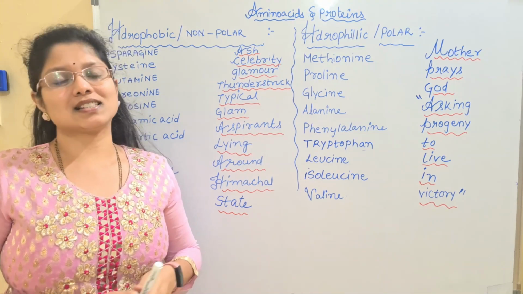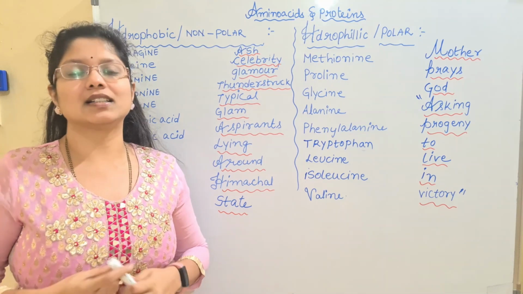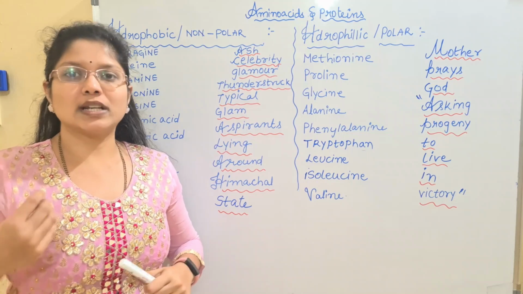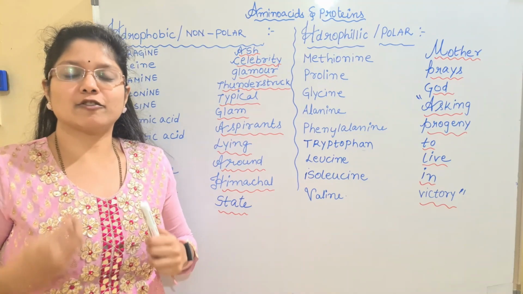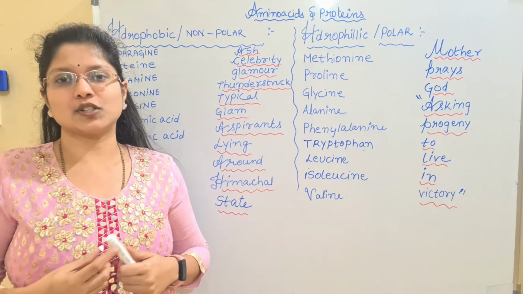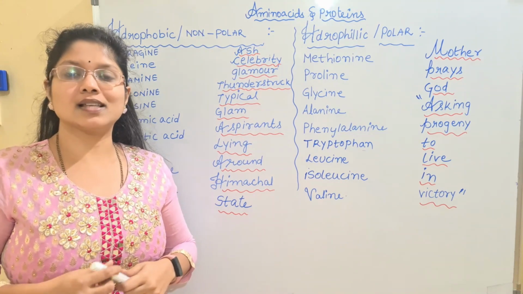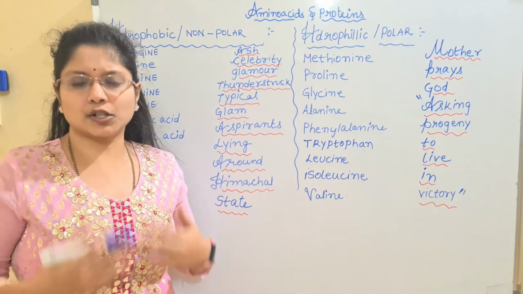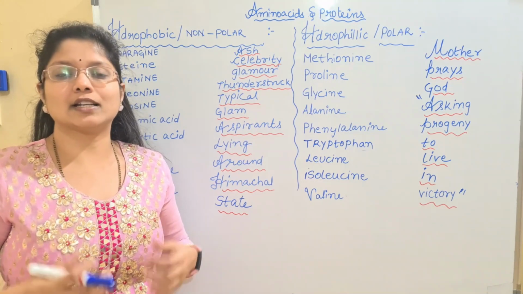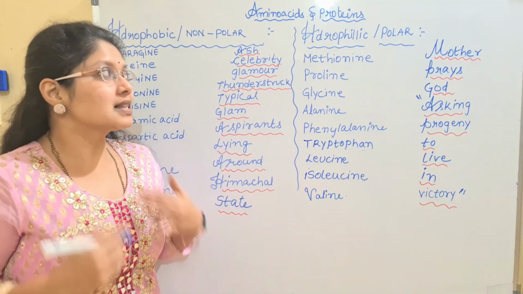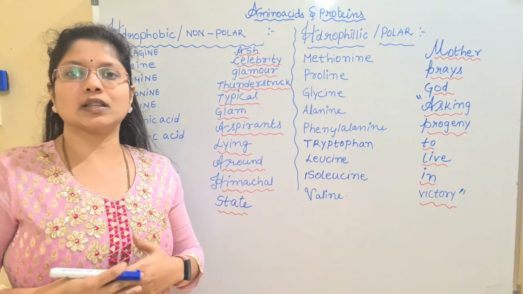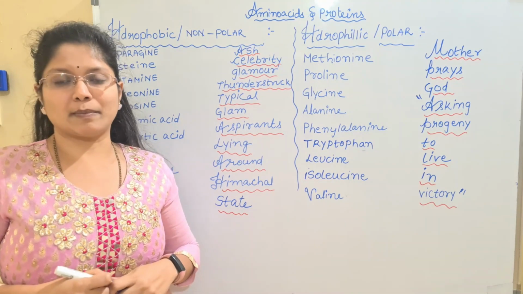Hello children, in the last lecture we have been discussing the amino acids, right? In amino acids we have seen different kinds of amino acids, essential and non-essential, and we have also discussed the standard and non-standard amino acids. Later I discussed the structures of amino acids and the different categories, and in this lecture we'll be mainly discussing the last classification of the amino acids.